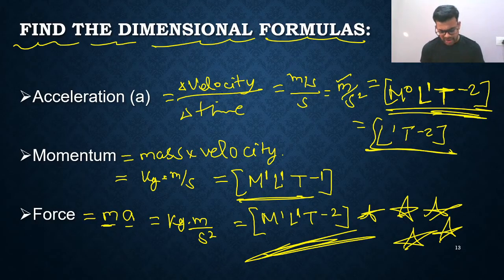If you remember this, only then can you solve further questions, because it is the most commonly used physical quantity. You don't need to find it, you need to remember it. Save your time. Some things you should always remember, for example velocity, acceleration, and after that force.